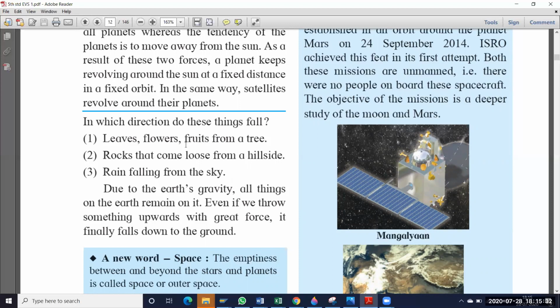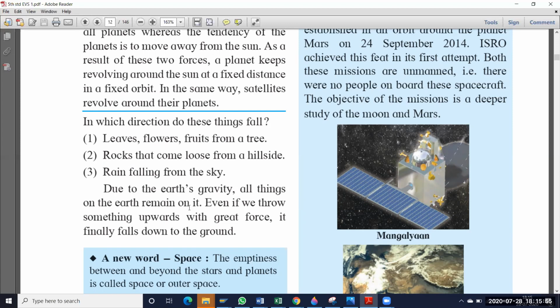Okay, so that means what? So these all things, leaves, flowers, fruits, or rocks, rainfall, what are the things that will fall down only? That means they will fall on earth only, not on sky. So why is it happening? Because due to the earth's gravity, all things on the earth remain on it. So because earth has some gravitational force.